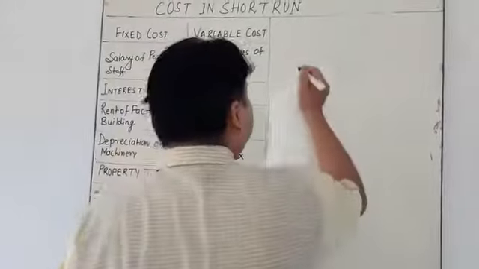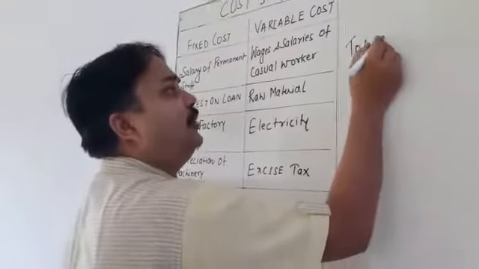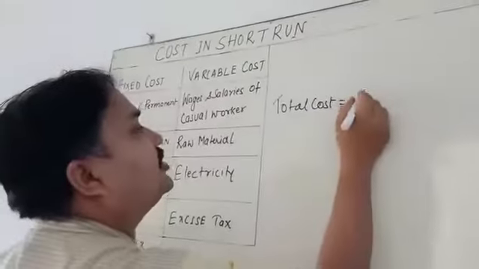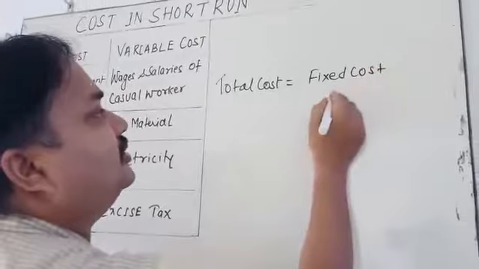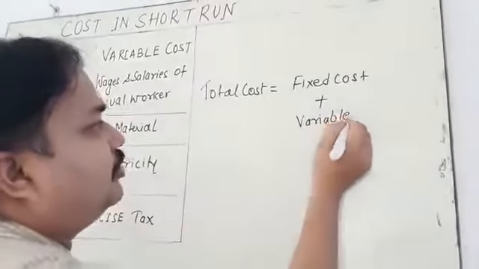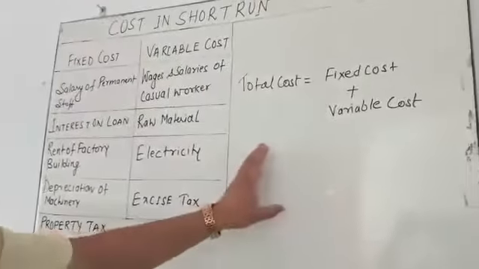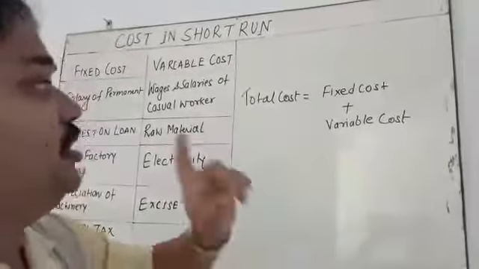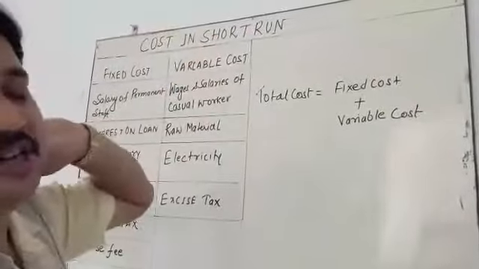So total cost of production: total cost is equal to fixed cost plus variable cost. It is a simple formula, my dear student. Remember, total cost is fixed cost plus variable cost. The fixed cost remains the same in short run production.